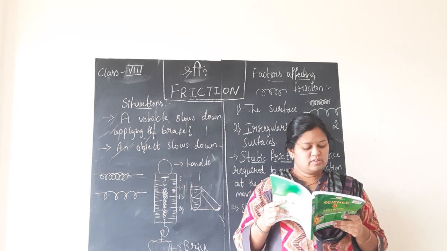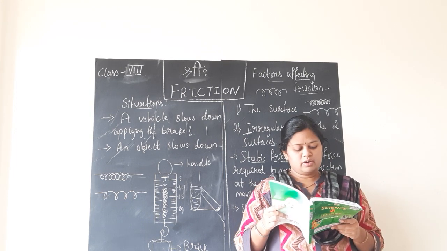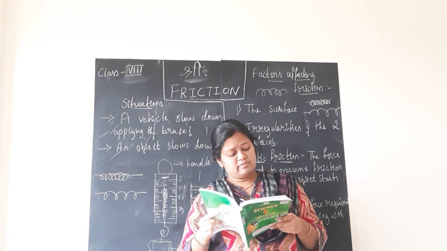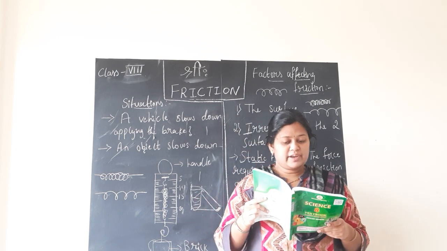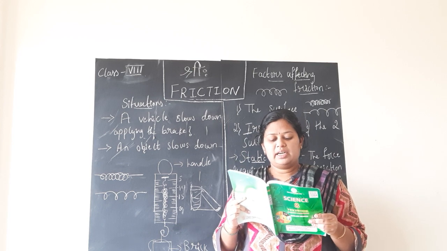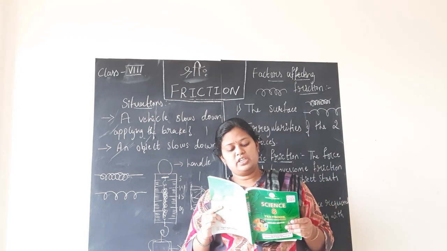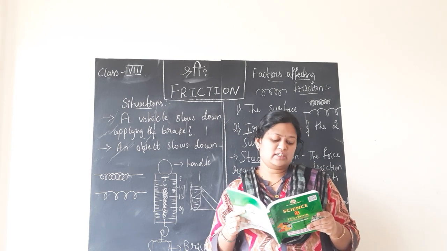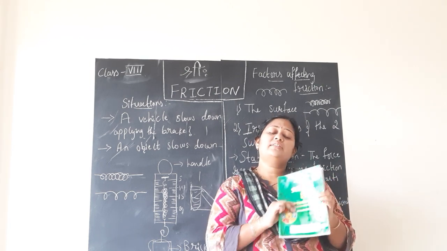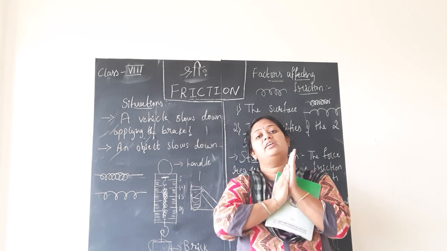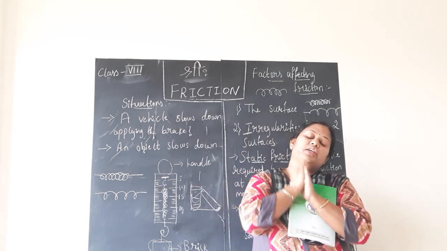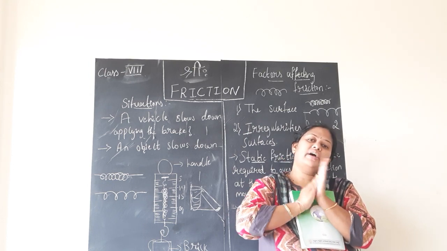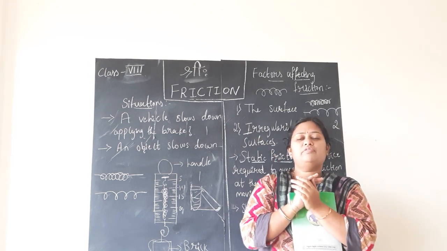You might have observed that the jar of a mixer becomes hot when it is run for a few minutes. You can cite various other examples in which friction produces heat. In fact, when a machine is operated, heat generated causes much wastage of energy. We shall discuss the ways of minimizing the friction in the following section. So, this is the basic example, children, where we can understand that rubbing your palms vigorously will generate heat because there is frictional force present between my two hands, which is generating heat due to the friction.